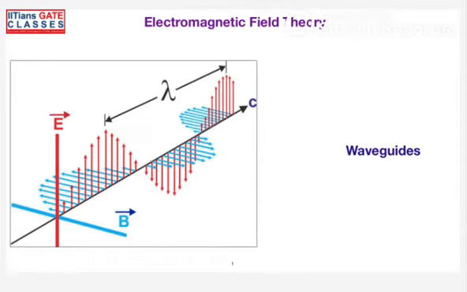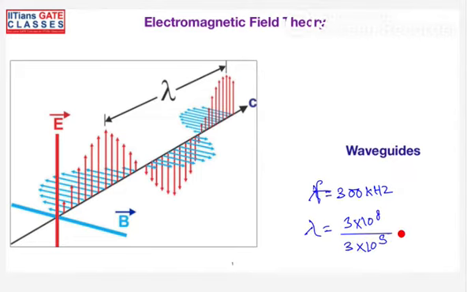The dimension of the waveguide is closely related to the wavelength at which you are operating. Suppose you are talking about 300 kilohertz and your wavelength is going to be approximately 3 into 10 power 5, so you are going to get 1 kilometer. You cannot design a waveguide with a dimension in the range of kilometers.